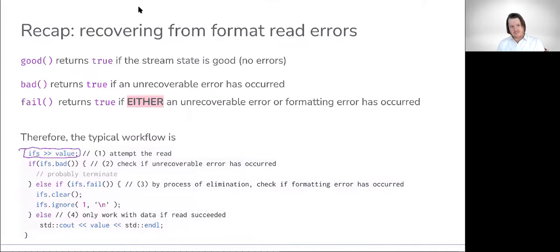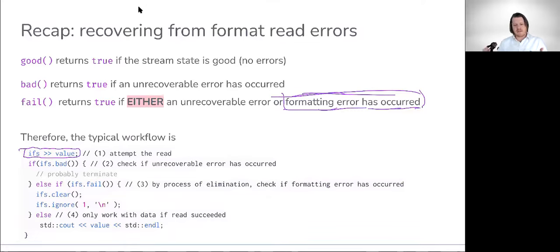So if it's not bad, we can then check if it's fail. Remember, fail returns true if either an unrecoverable error or a formatting error has occurred. By checking bad first, we know that if fail then returns true, it has to happen because a formatting error has occurred. Had we not checked bad first, we would not know whether or not fail is returning true to communicate an error that was unrecoverable, or one of these actual recoverable errors that we've talked about to date.